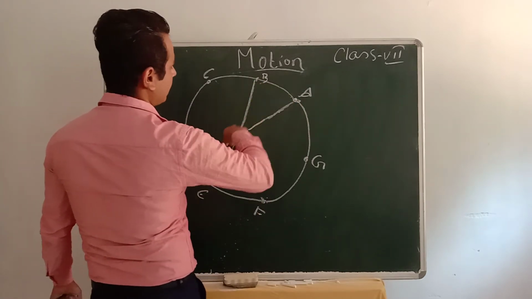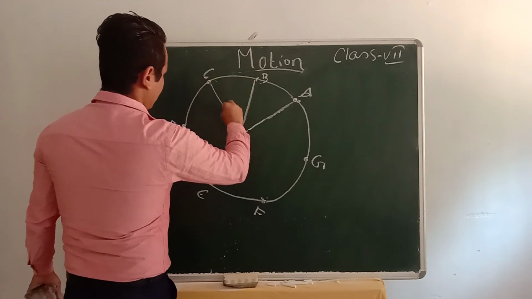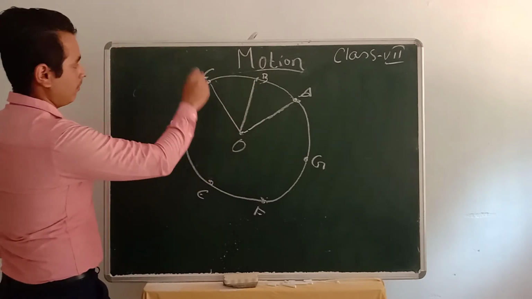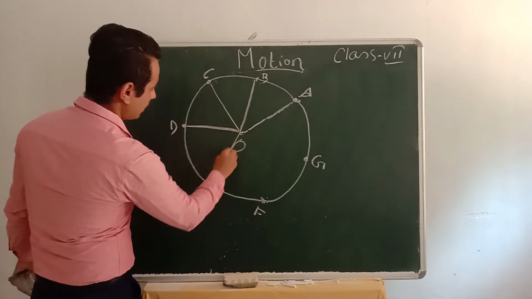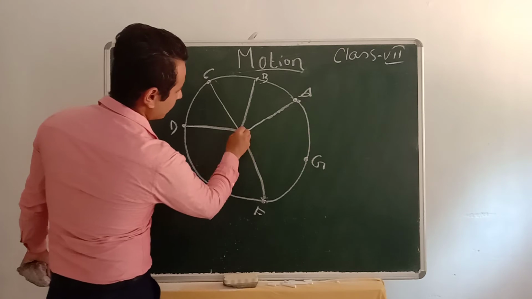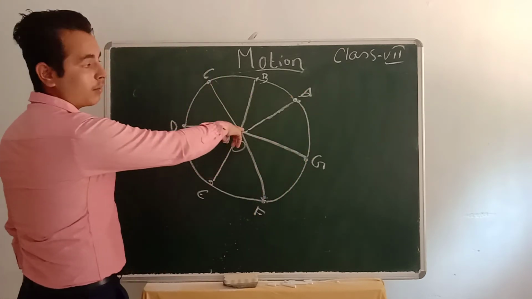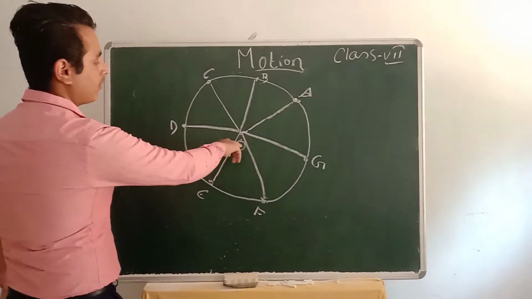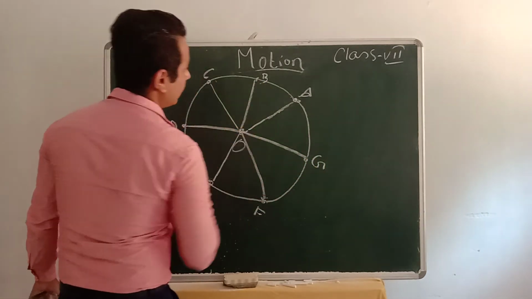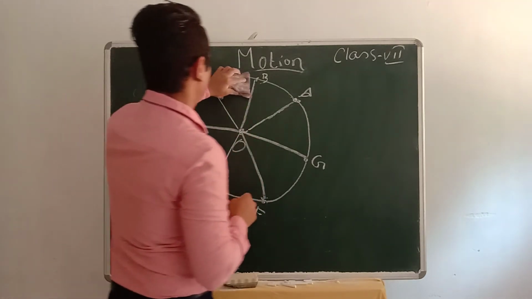That means OA is equal to OB. Again, from B it moves to C, and the distance from the center is the same. Again, from C to D, the distance is the same. Similarly, as it moves in a circular path, its distance is the same from the center. That means for A, B, C, D, E, F, G, all these distances from the center O are the same. This is the example of circular motion.